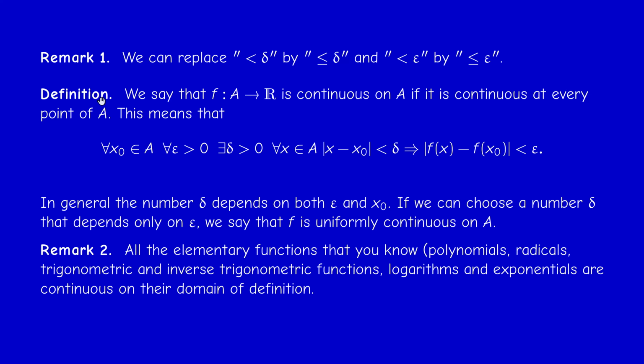Now, if it happens that I can choose delta independently of x0, so just dependent on epsilon, then we say that the function is uniformly continuous, and we shall get back to this notion by the end of the video. And you may prove actually that all the elementary functions that you know, polynomials, radicals, trigonometric and inverse trigonometric functions, logarithms, exponentials, are all continuous whenever they are defined.